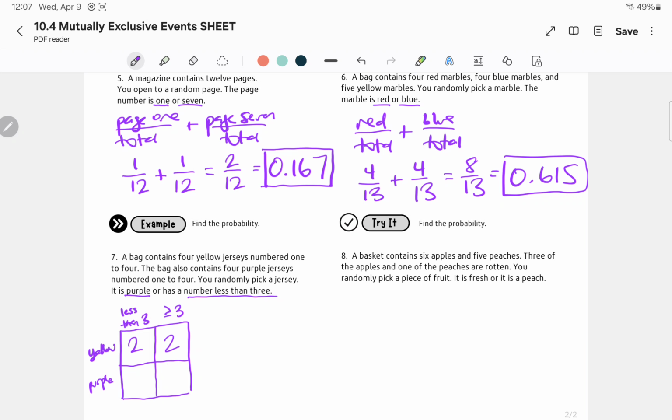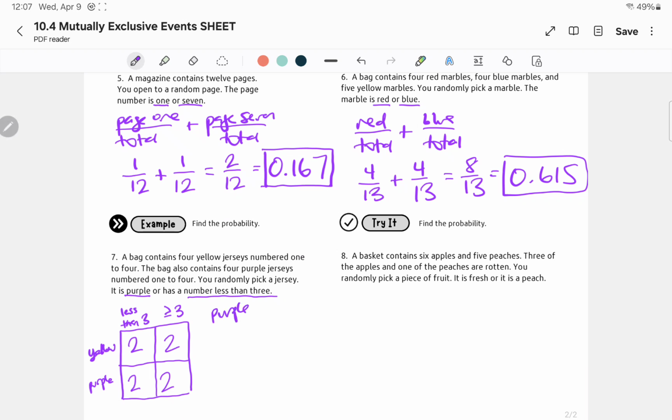And the same thing with purple. There's 2 purple jerseys with a number less than 3, and then 2 that are 3 or greater, right? Like purple jersey 3 and 4 would be this box. You could draw pictures if that helps. I'm just trying to help you out with this table. So now that we have that, it says it is purple, so let's still write our word.